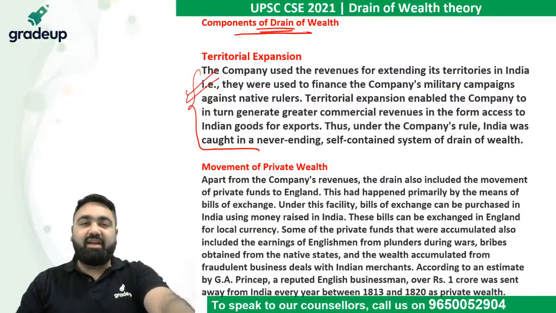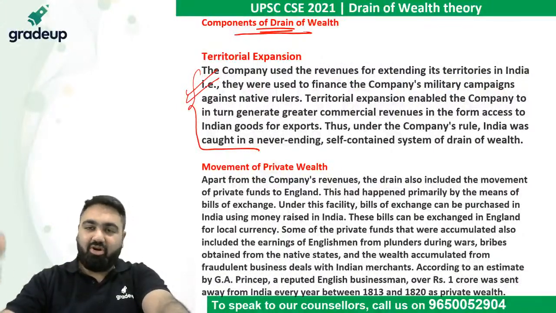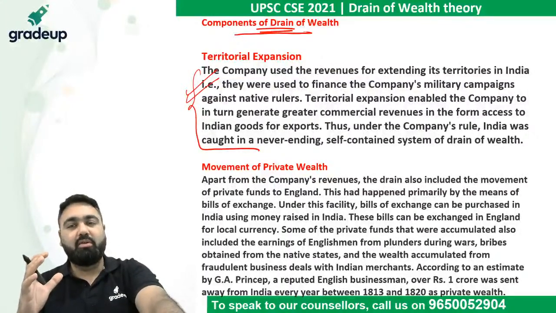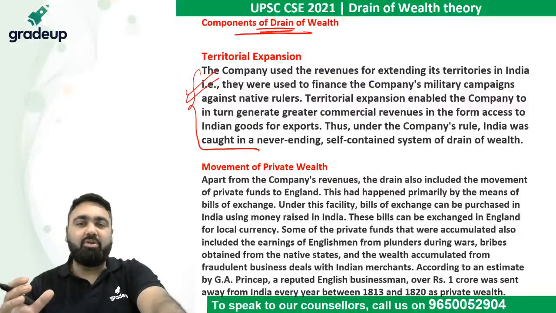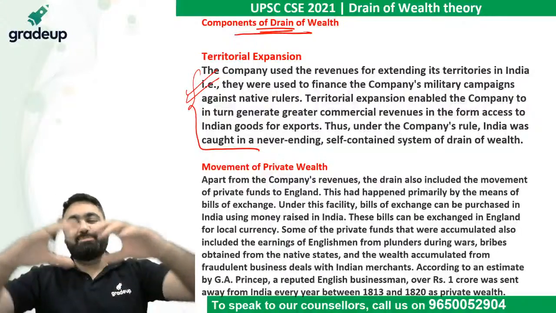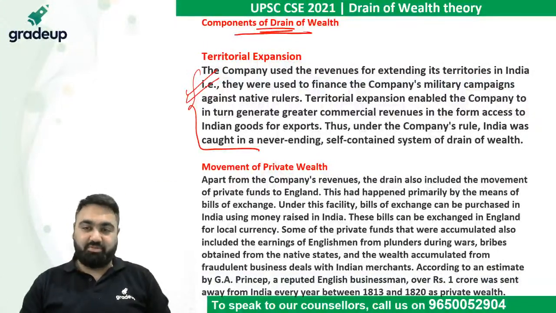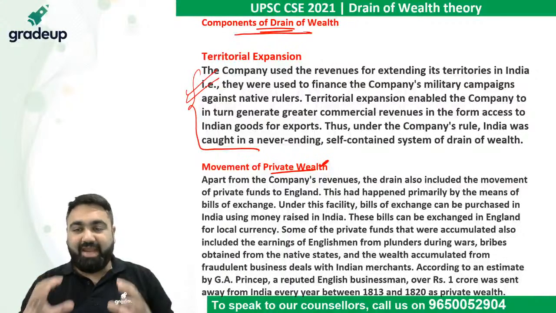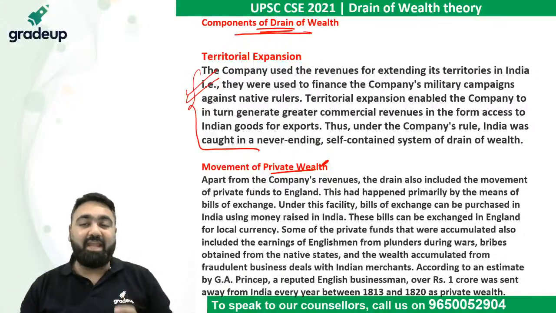They kept on fighting wars, and whenever they used to win a war, they used to acquire that territory from the king or the ruler. And from that particular ruler, they used to extract as much revenue as possible. So they used to expand their territory as much as possible. Not just this, there was also movement of private wealth. Private wealth means it was the English people who were taking bribes from many people.